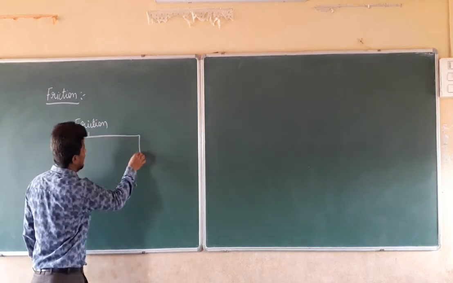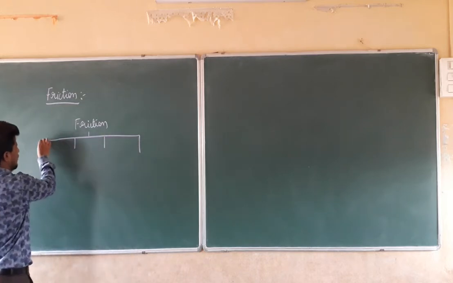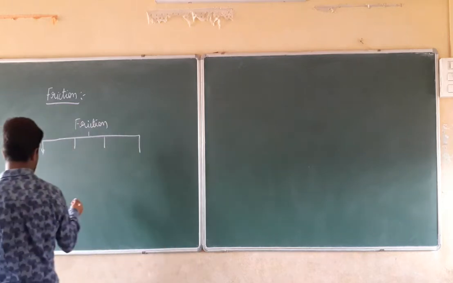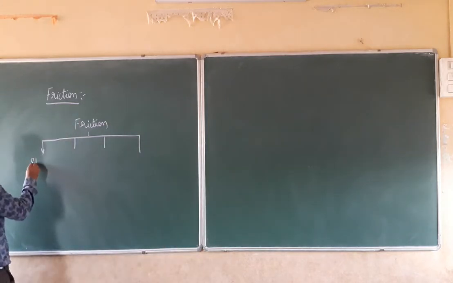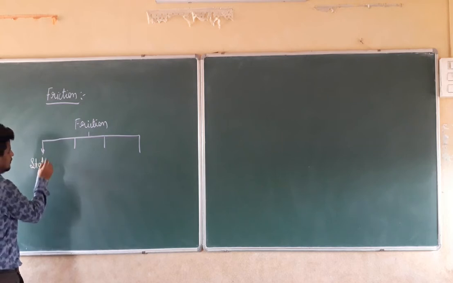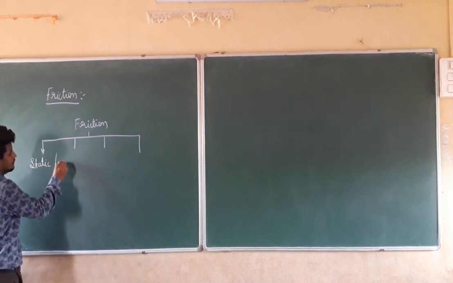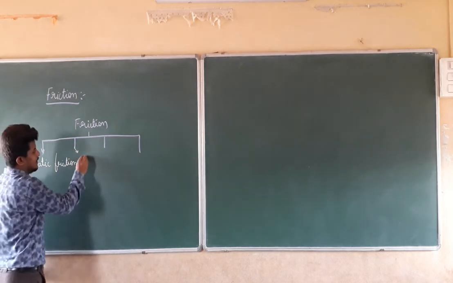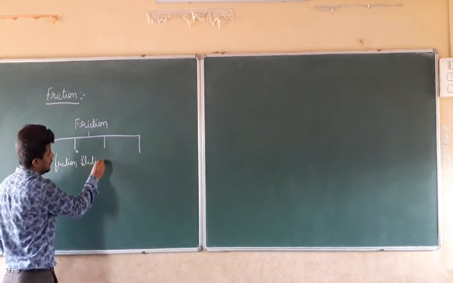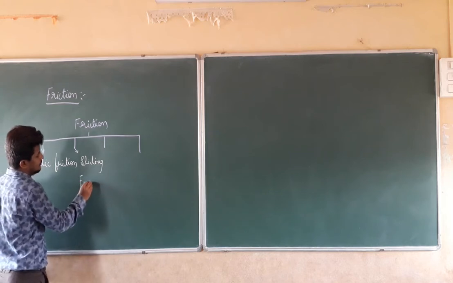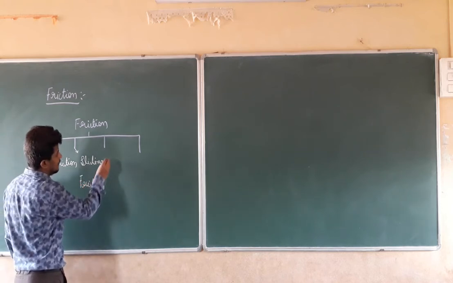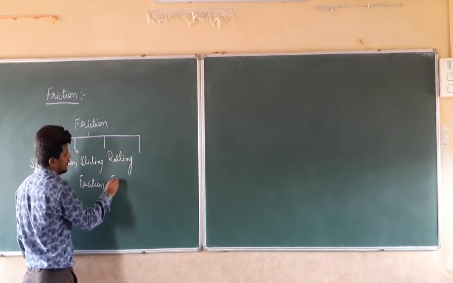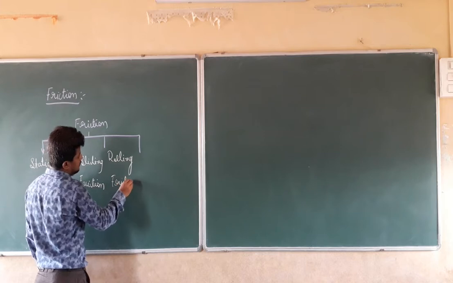There are four types of friction. The first is static friction. The second one is sliding friction. The third one is rolling friction.